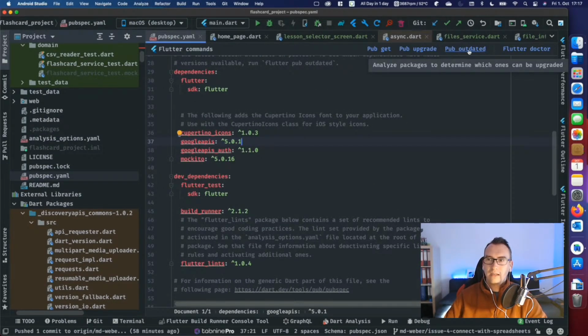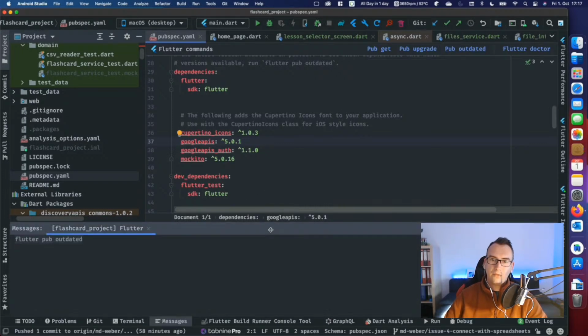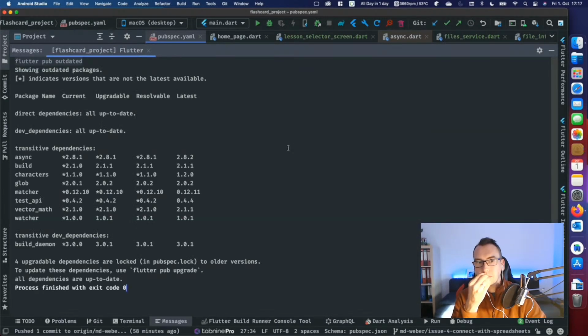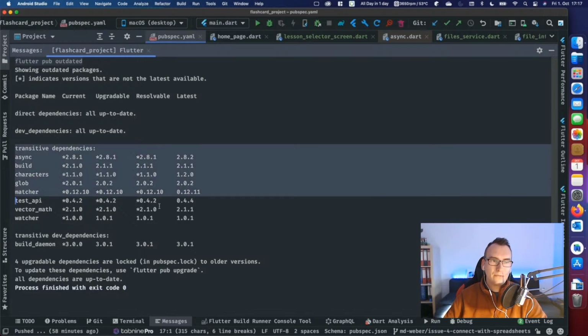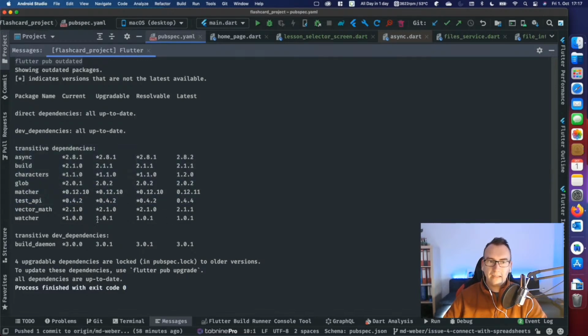I guess, but you can go to pub outdated. And if you let that run, we can have a look here. And you can see these transitive dependencies that are not the dependencies I relied on, but other packages rely on them. But just to give you a hint on how I usually proceed here, usually I have that in direct dependencies or dev dependencies.